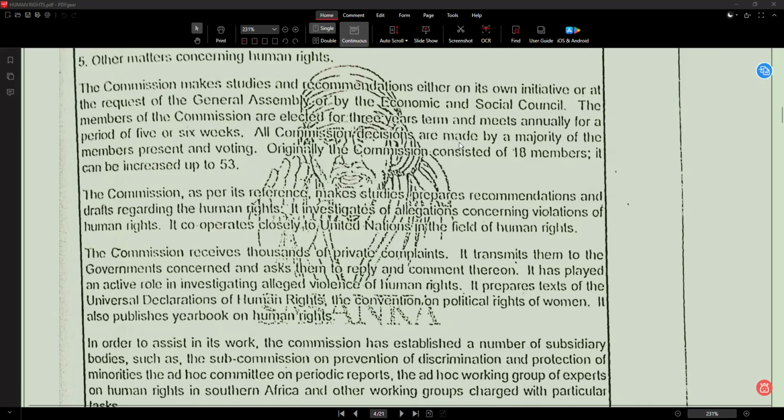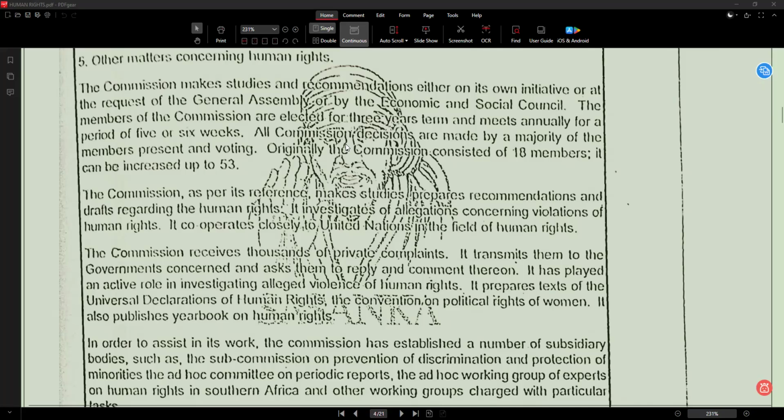Next sentence. The members of the commission are elected for a 3 years term and meet annually for a period of 5 or 6 weeks. Members means people in the commission. Elected means those who are chosen. 3 years term means the time period for working is 3 years.